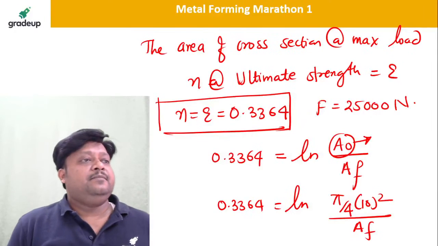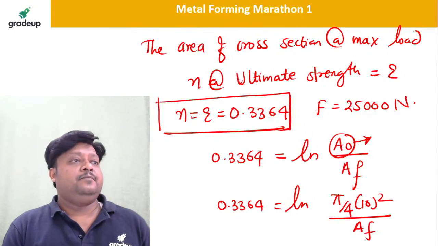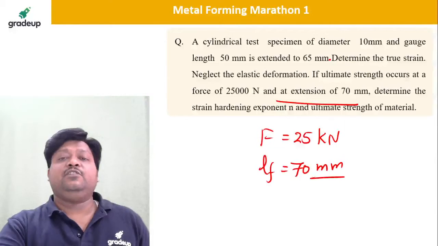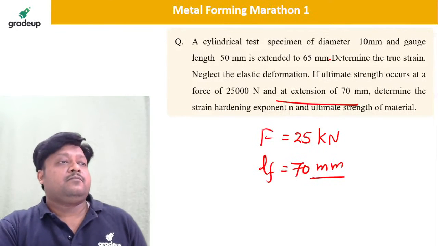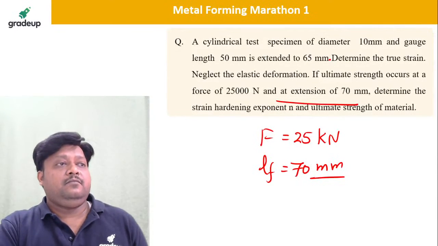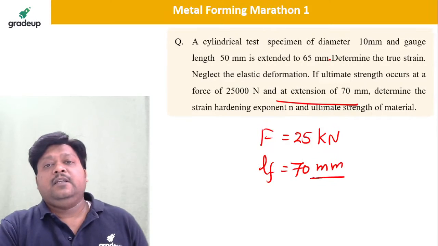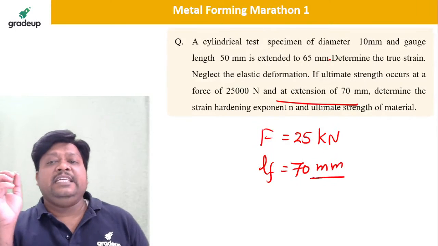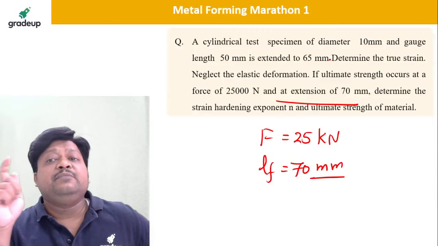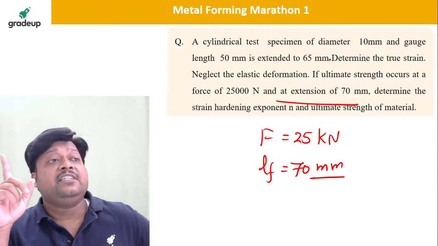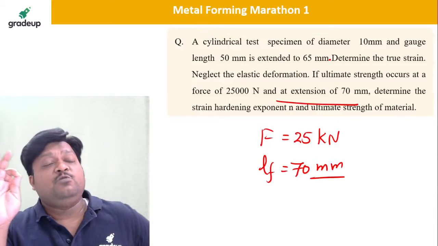Yes, tell me. Check out this question. They want it at the ultimate point. They are saying ultimate strength occurs at 25,000 Newton.